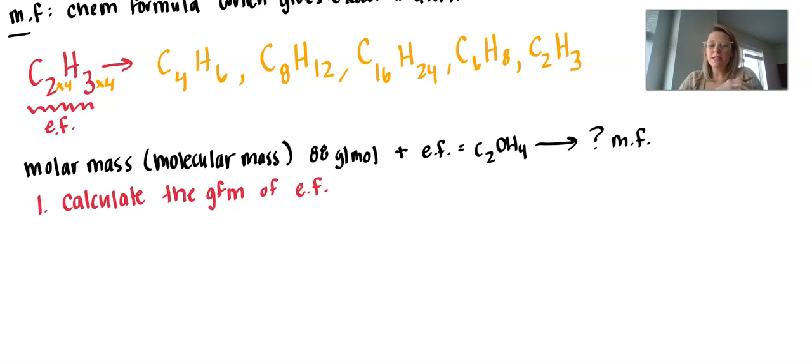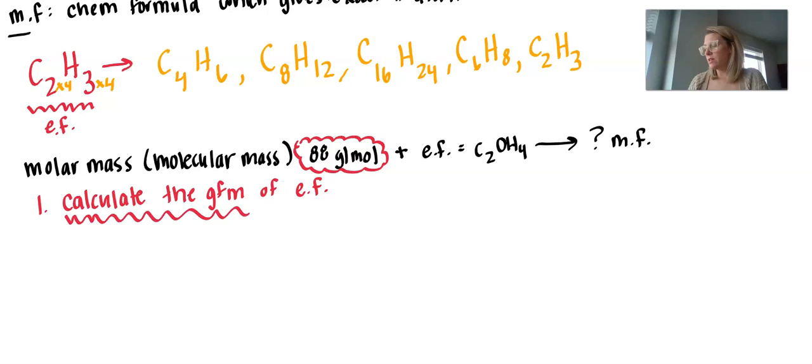Because the empirical formula, again, is the lowest whole number ratio. So if we have that lowest whole number ratio, we should be able to see how many times it essentially fits into this given molecular mass, and we can figure out how many times we need to multiply our empirical formula. So we need to calculate the gram formula mass of the empirical formula.